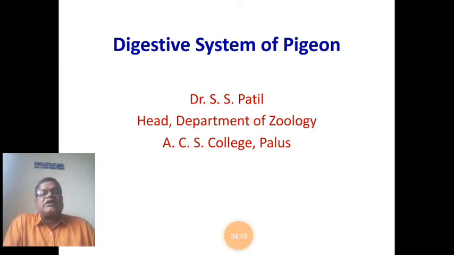That is the rock pigeon, a very lovely and common bird, well known to us. So the pigeon is taken as an example to study the digestive system of aves.